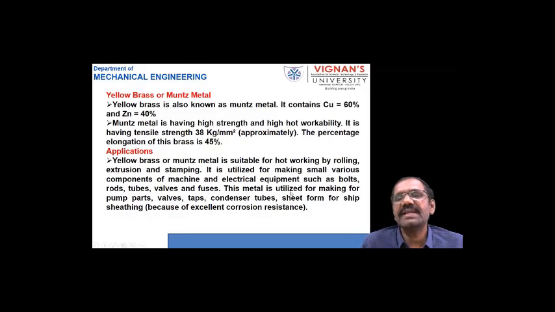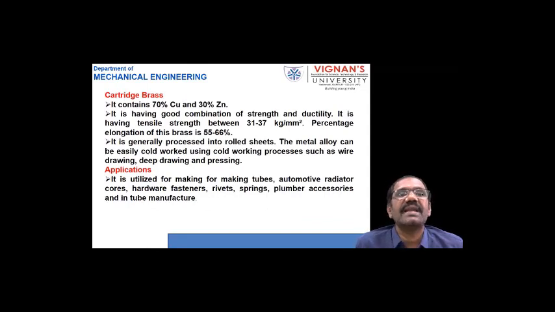This metal is utilized for making pump parts, valves, taps, condensers, tubes, and sheet form for ship applications. Because of their good corrosion resistance, they are also used in marine applications. Next one is cartridge brass.